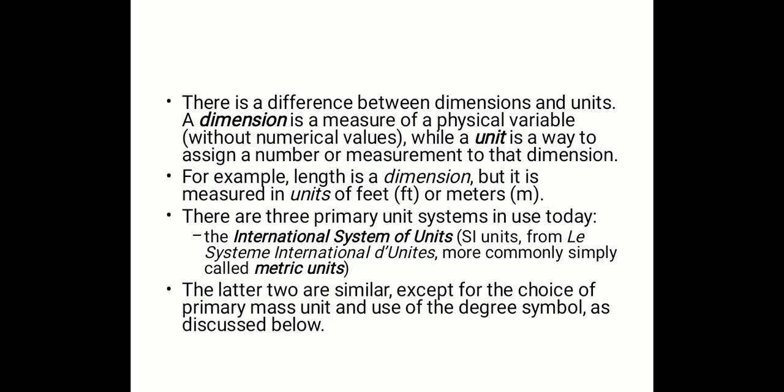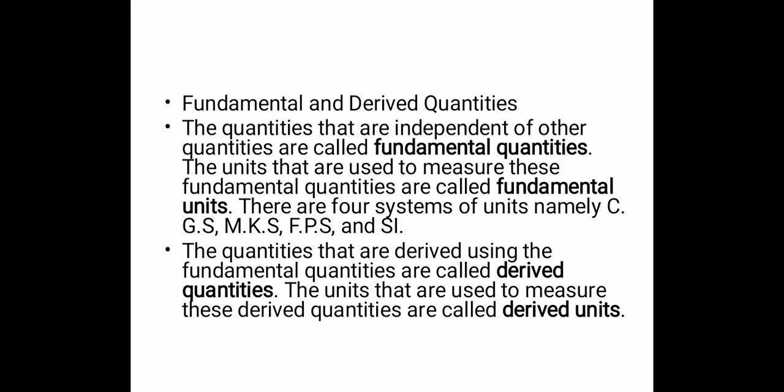Now, there are 3 primary unit systems that are used today. The first one is the International System of Units, or sometimes it is called SI units. This is the more commonly used system worldwide and is also called the metric units. Other systems are the CGS system, MKS system and FPS system. The latter 2 are similar except for the choice of primary mass unit and the use of degree symbol as discussed below.